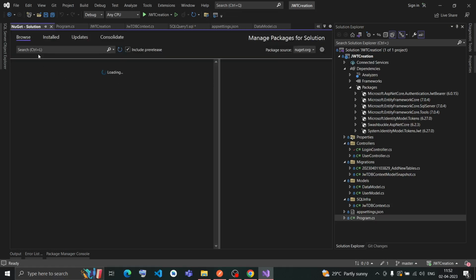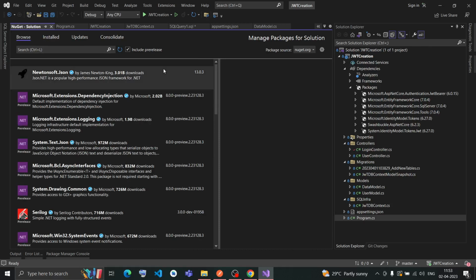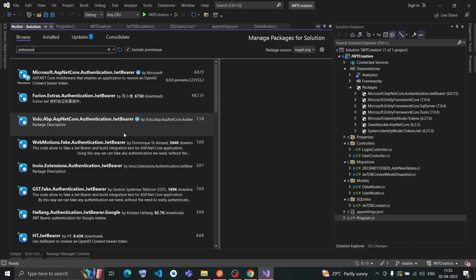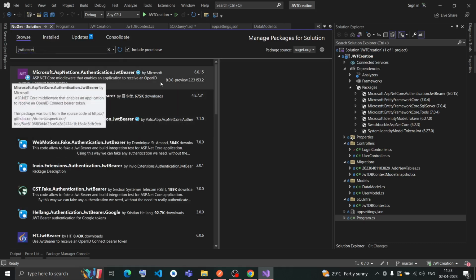Let it open. In the Browse tab, you have to type the package name. For me, the first one is JWT bearer, so I will type JWT bearer, and it will give me this one. See, it is already getting created.